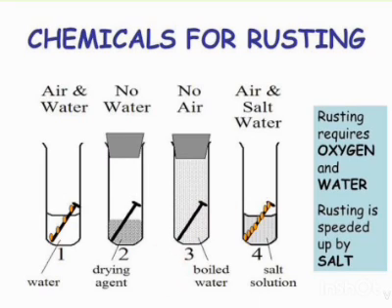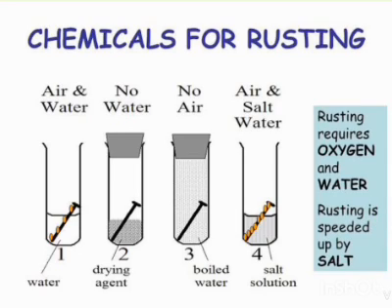In the third test tube, if we place the iron nail or any iron object in boiled water in the absence of air, the iron object does not form iron oxide. It means it cannot rust. But if we add some salt with air and water, rusting is faster. It means rusting is speeded up by adding salts.